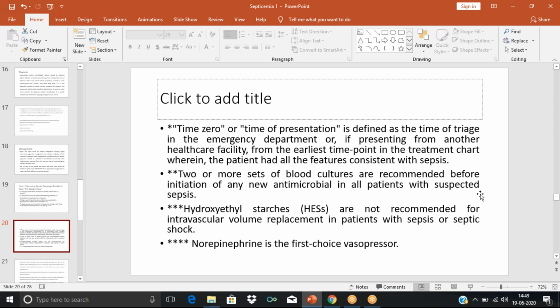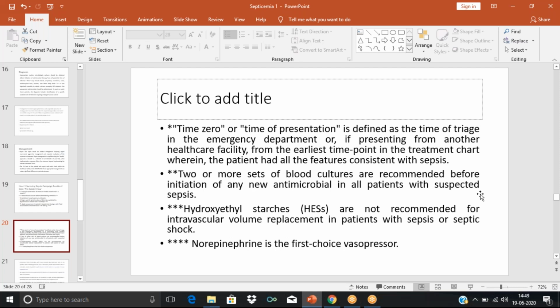Hydroxyethyl starches are starch derivatives used as volume expanders in IV therapy, but they are not a suitable agent in critically ill patients or even kidney failure patients because they can cause kidney problems. So hydroxyethyl starches should not be given in patients who are suspected with sepsis or septic shock.